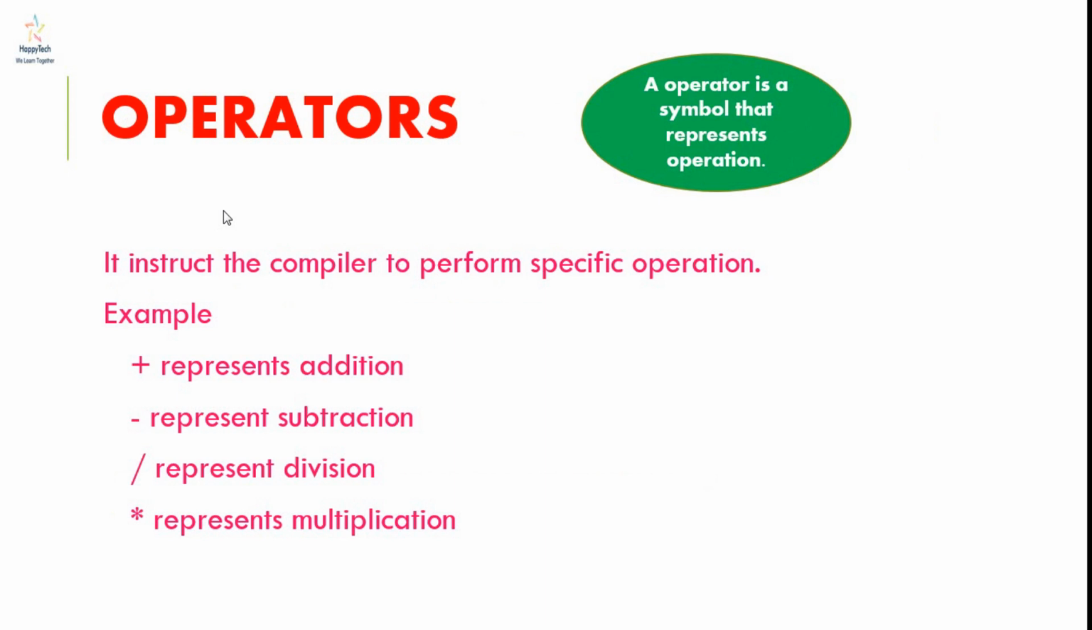Then what are operators? An operator is a symbol that represents some operation. It instructs the compiler to perform some specific tasks. For example, plus represents addition, minus represents subtraction, divide represents division, and asterisk represents multiplication. We will study in depth about operators and the types of operators in the next video.